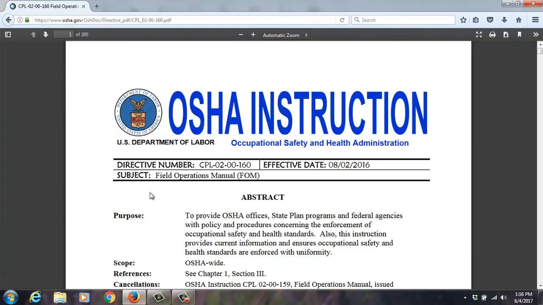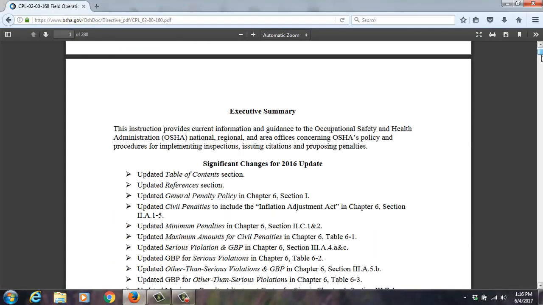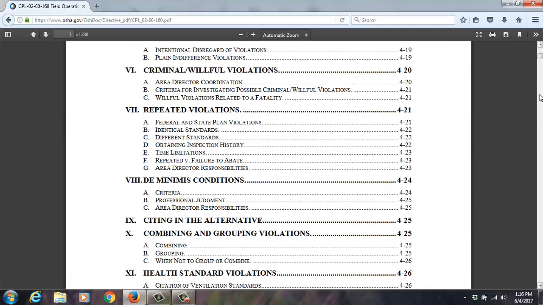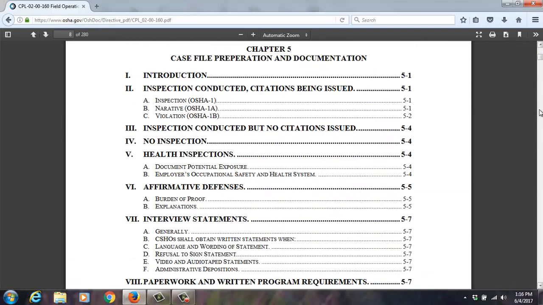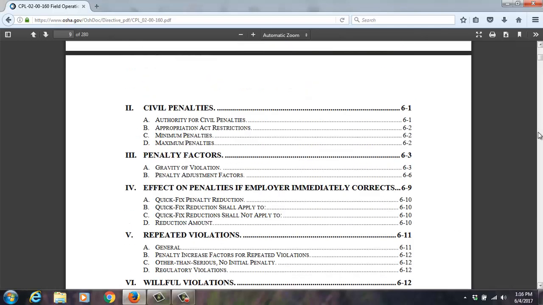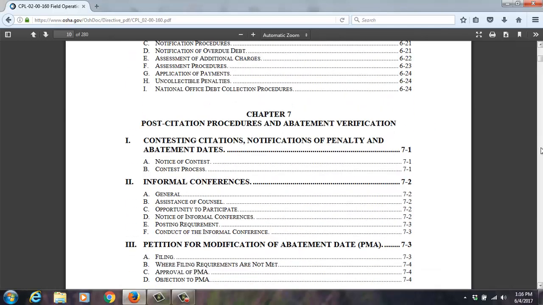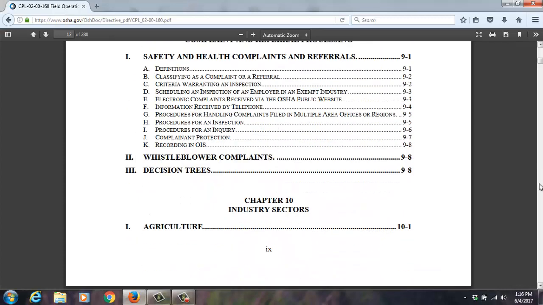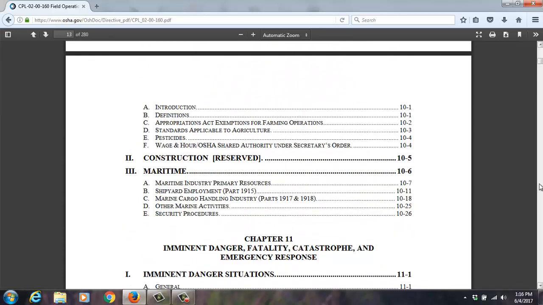This takes the standards like the 1903 and the OSHA Act and makes it more practical. It's got all the reasons. This is what the compliance officers have to follow. This is their standard operating procedures. Everything's here. And people ask, how do they figure out penalties? How do they do citations? How do they plan out inspections? Well, this is how they do it.